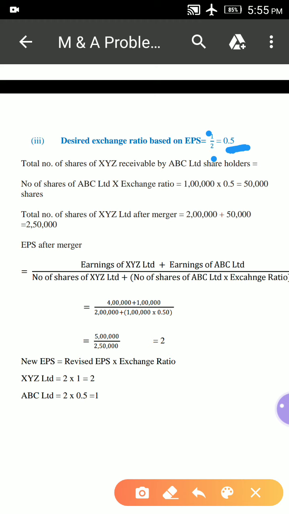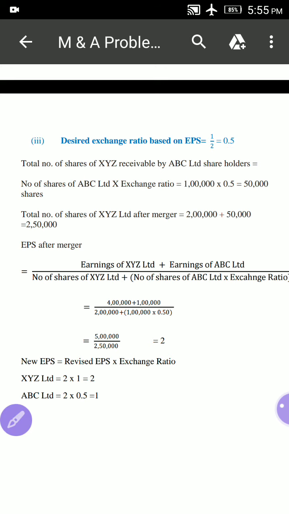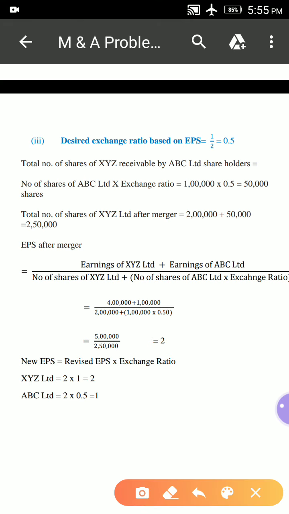Okay, now see the total number of shares of XYZ receivable by ABC shareholders. If the merger is in the form of exchange ratio based on EPS, this is the formula: total number of shares of XYZ receivable by ABC Limited shareholders is equal to number of shares of ABC Limited into exchange ratio.